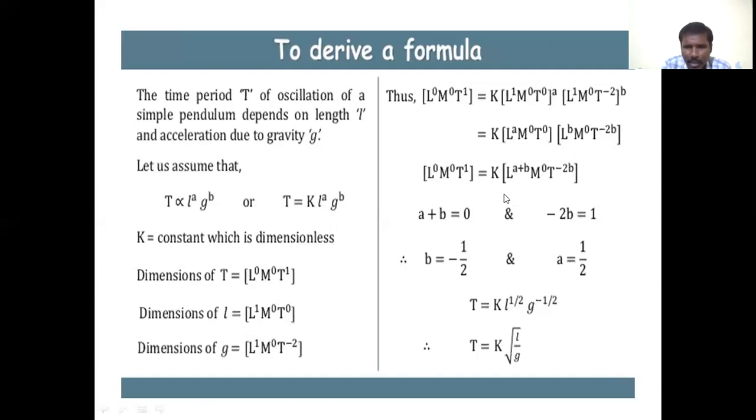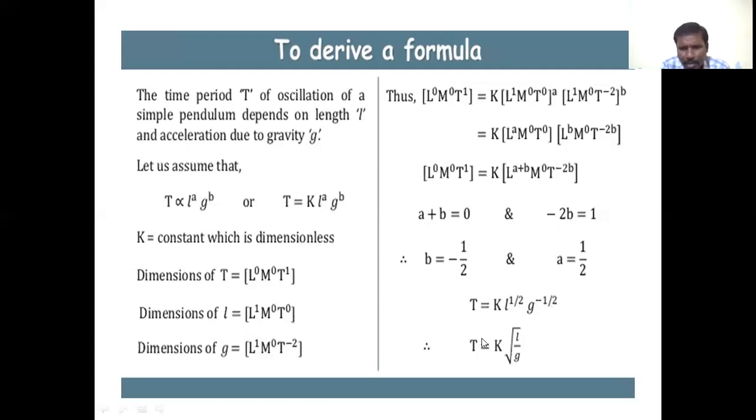Then equate the powers of both sides of the equation, that is L power of 0 equals L power of a plus b, then we get a plus b equals 0. And T power of 1 equals T power of minus 2b, that is minus 2b equals 1, so we get b equal to minus 1 by 2. When we substitute this b value in the equation, we get a equal to 1 by 2. Then T equals k into L power of a, where the value of a is 1 by 2, and g power of b where b equals minus 1 by 2.